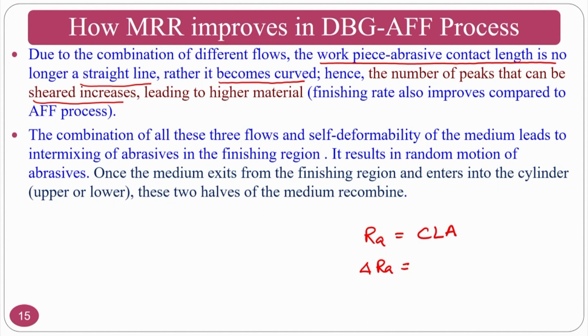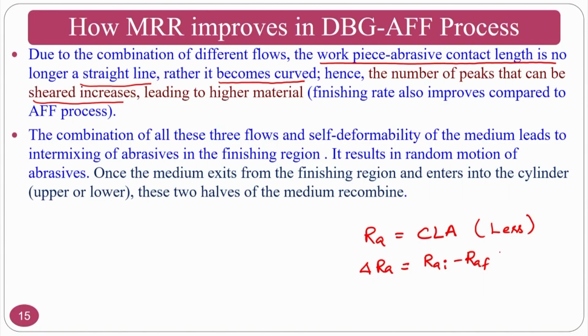Normally Ra should be less. If it is less, that means your surface roughness is less. That means your surface finish is good. Okay. So, delta Ra is Ra initial minus Ra final. So, if it is as maximum as possible, that means my surface improvement is maximum.